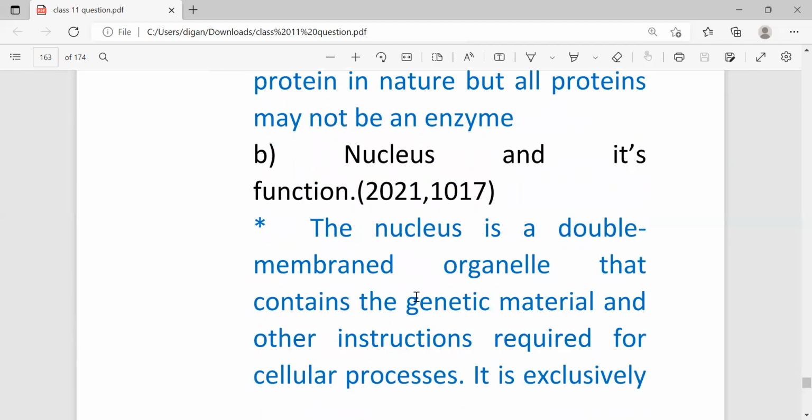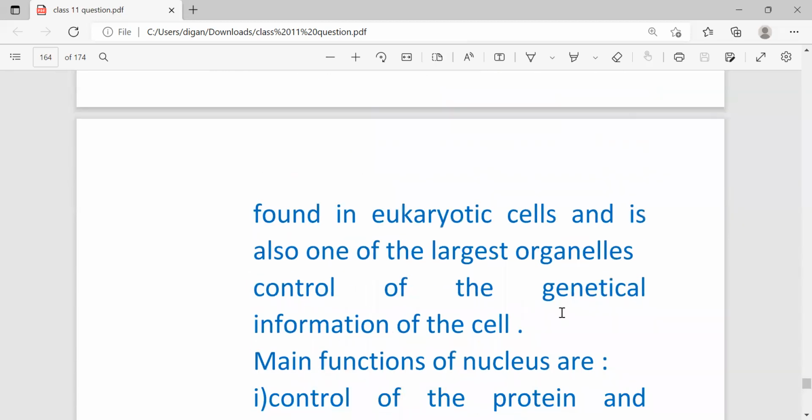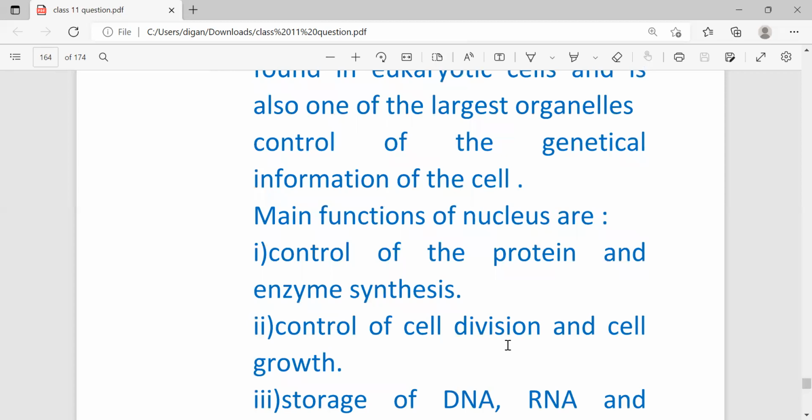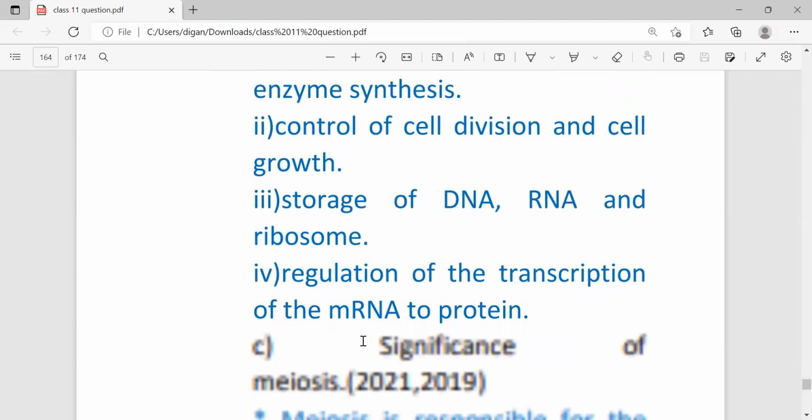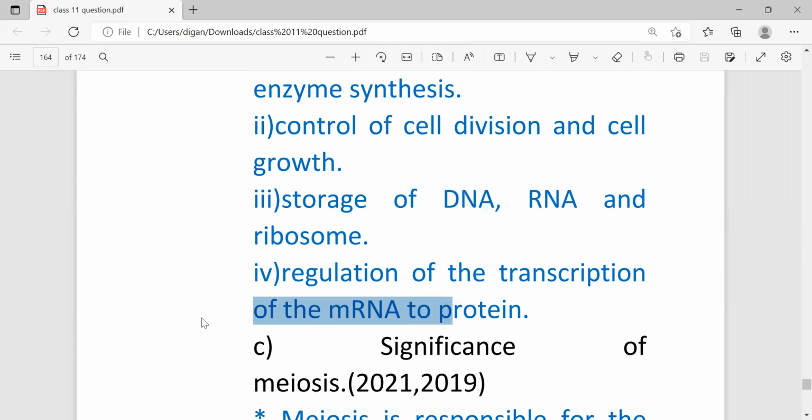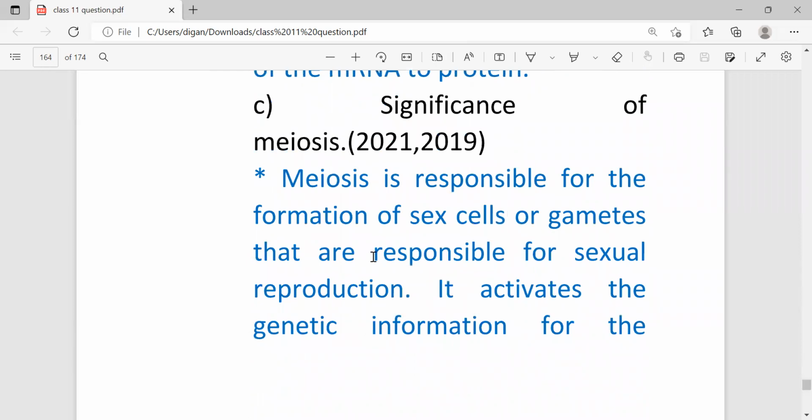Next, nucleus and its function. The nucleus is a double membrane organelle that contains the genetic material and other instructions required for cellular processes. It is exclusively found in eukaryotic cells and is also one of the largest organelles. It controls the genetic information of the cell. The main functions of the nucleus are: first, control of protein and enzyme synthesis; second, control of cell division and cell growth; third, storage of DNA, RNA, and ribosome; fourth, regulation of transcription of mRNA to protein.